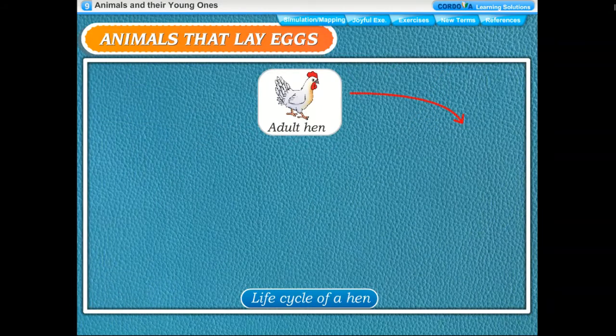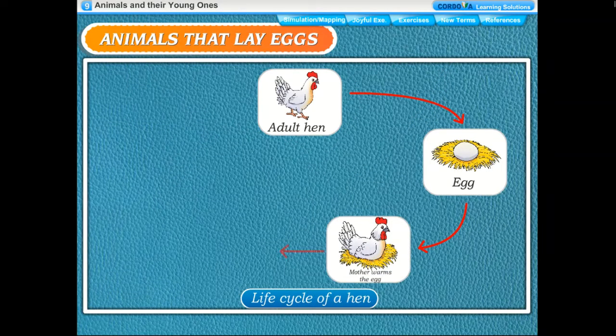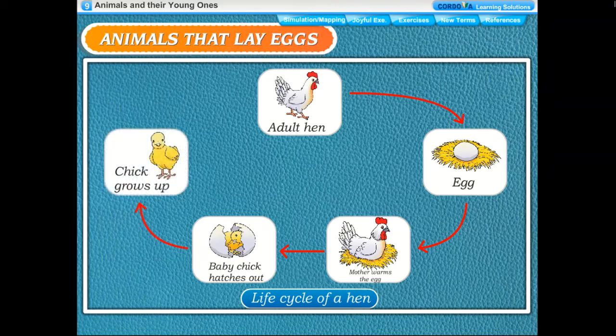Life cycle of a hen. Egg. Mother warms the egg. Baby chick hatches out. Chick grows up. Adult hen.